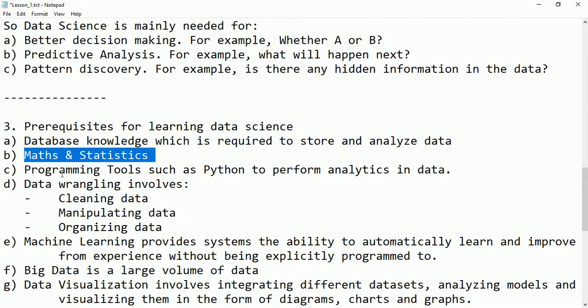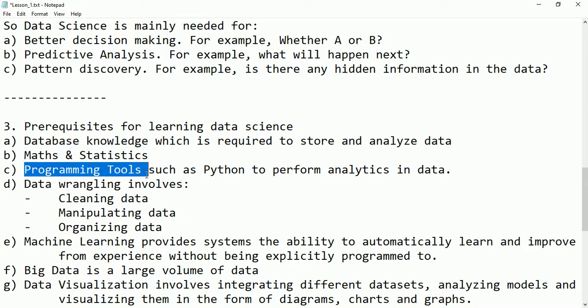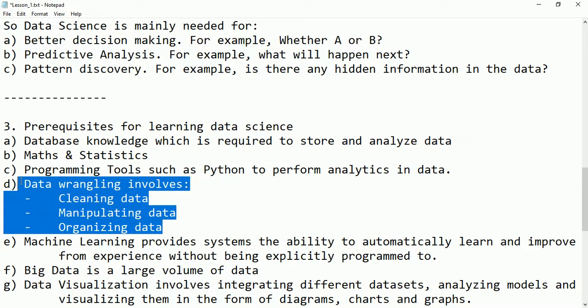The next thing is programming tools, for example the R language or Python language. We have to know these languages to perform analytics on data. And if you have some knowledge of wrangling, where data wrangling means cleaning, manipulating and organizing the data, it helps you a lot.